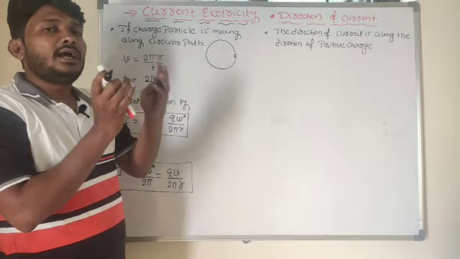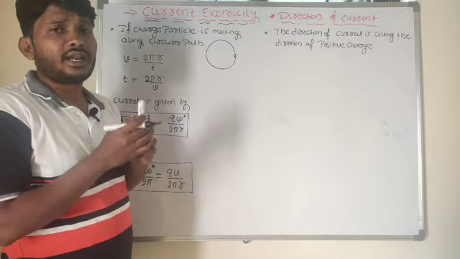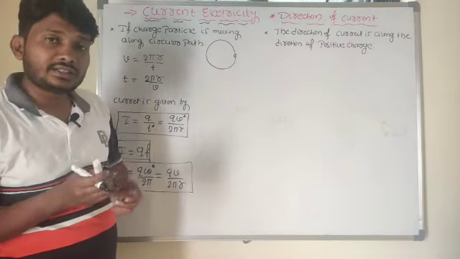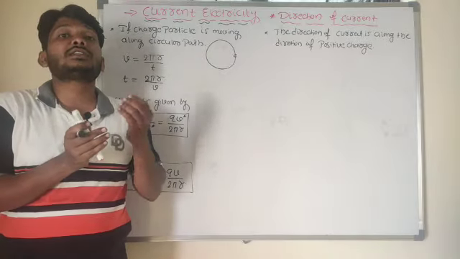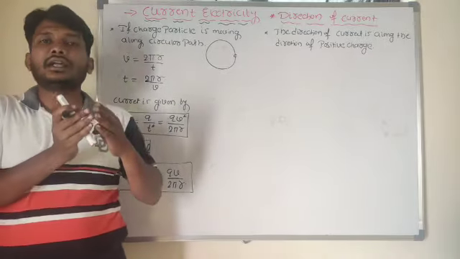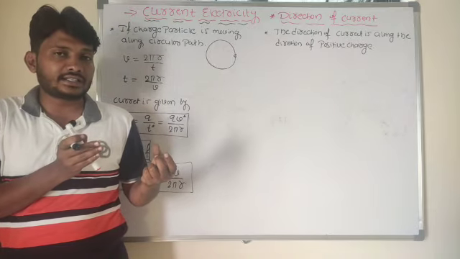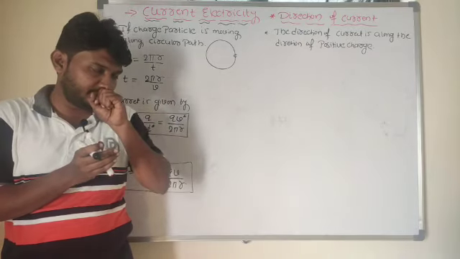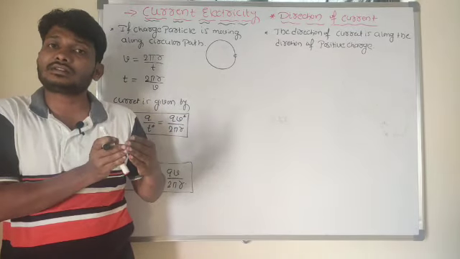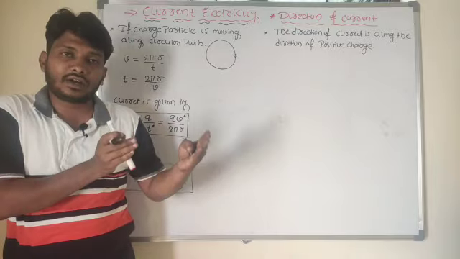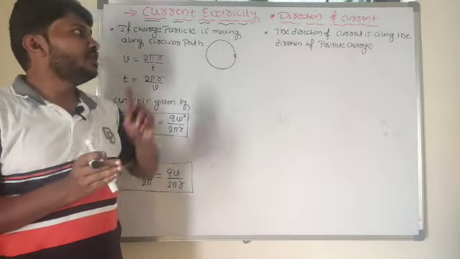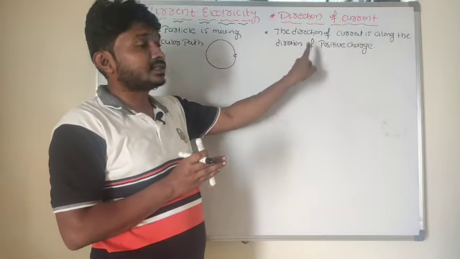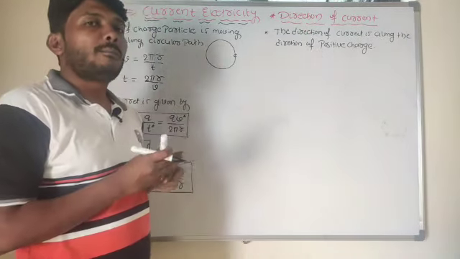For example, a material or conductor consists of both positive ions as well as negative ions. But what is the speciality of a conductor? A conductor allows the flow of current, because a conductor consists of free electrons. Those free electrons are responsible for the flow of charges. The direction of current we consider on the basis of the direction of motion of the positive charge.